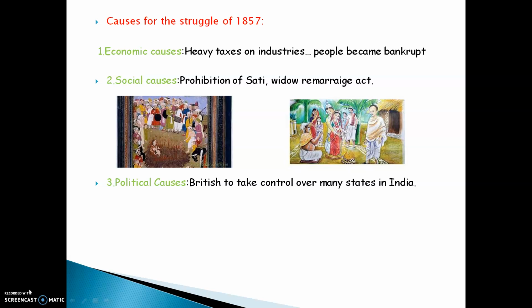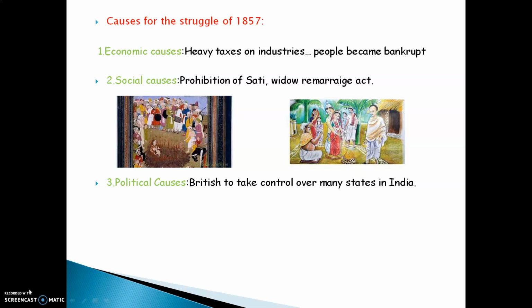Sati is a practice where when a husband died, the widow, the wife of the husband, had to jump into the fire and give her life along with the husband. According to Indian society, a lady who does not have a husband has to die along with him. That was called sati.